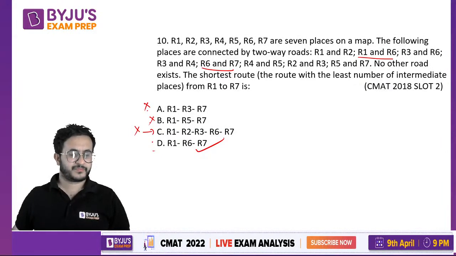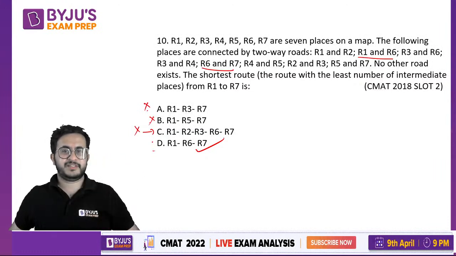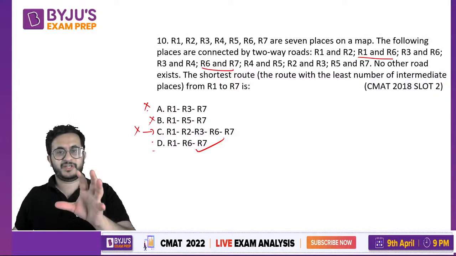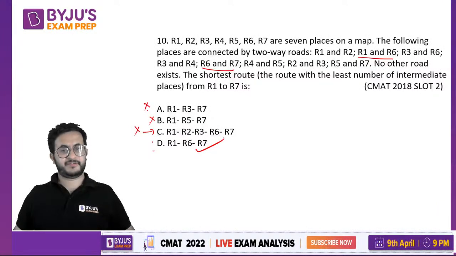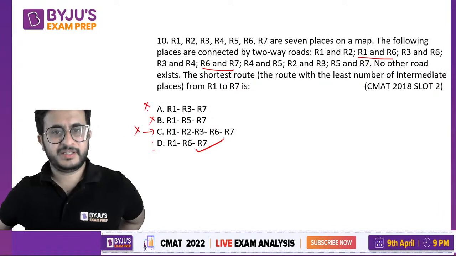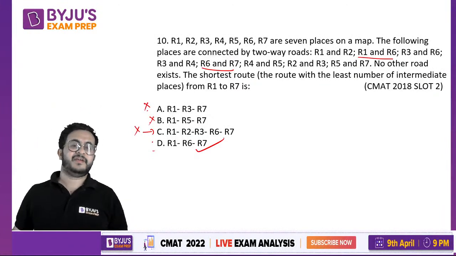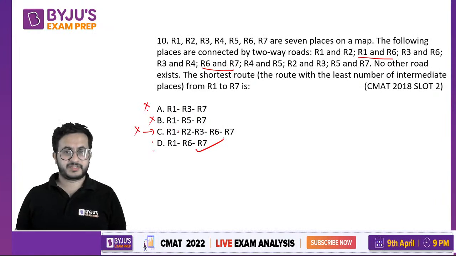Isn't it? Some questions come that are this easy. Right? You just have to read, see the options and answer. Other options are straight away incorrect. Two options, these routes do not exist. C is a very long route. So prefer a shorter route. That is option D. And option D matches.